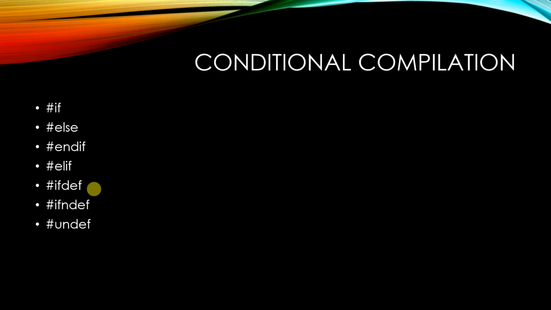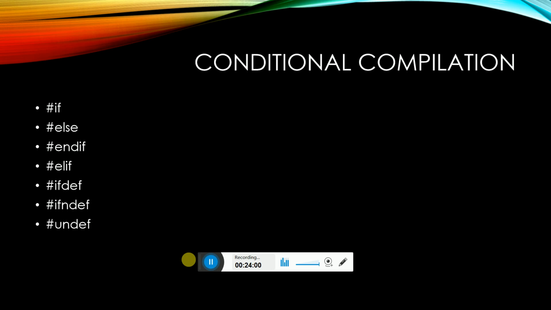So you can include some specific part of the program or you can exclude some specific parts of the program using conditional compilation. This is used with #ifdef and #endif. Like that, there are two conditional compilations. If something is defined, for example, #ifdef A, if A is defined only, then that is going to run. If it is not defined, it will not run. Okay, that is conditional compilation.